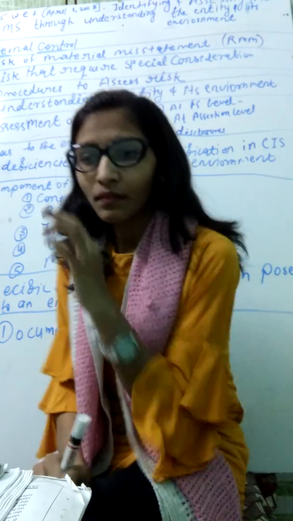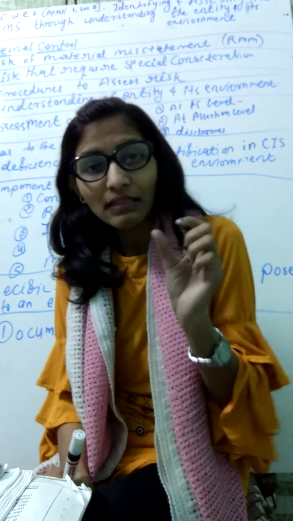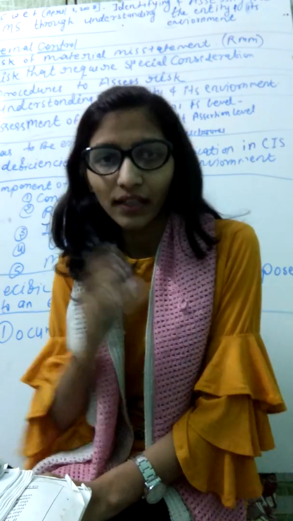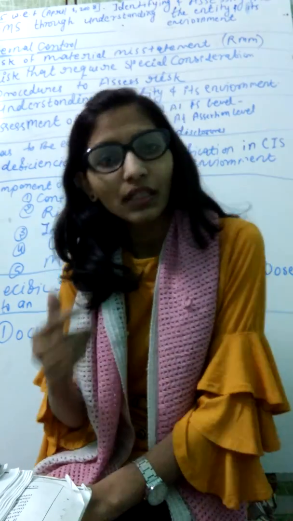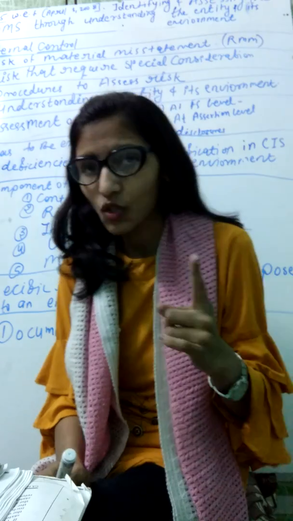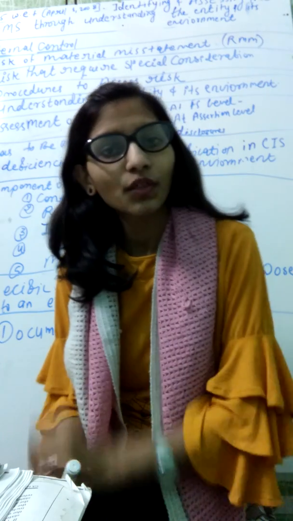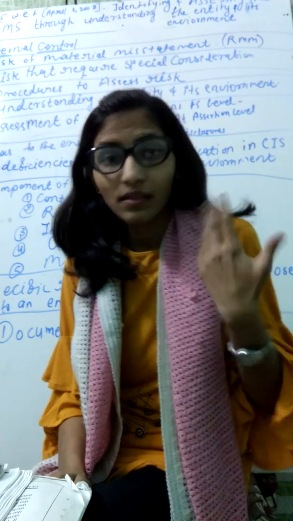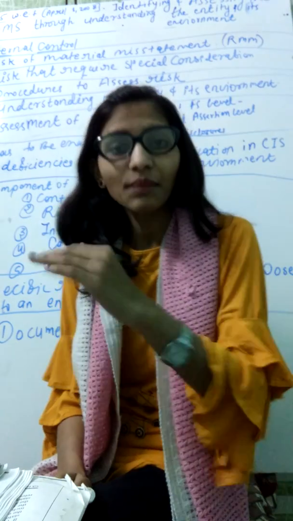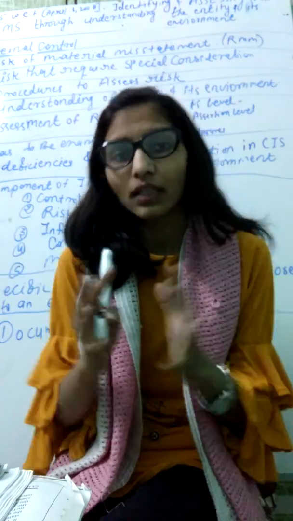If we talk about identifying and assessing the risk of material misstatement, then this risk arises when internal controls are not effective. What do we understand by internal control? Internal control is imposed by the management or TCWG in the entity for reliability of the reporting information, for safeguarding of assets, for effectiveness and efficiency of the operations which are done in the entity, and compliance with all laws and regulations. Okay, this is all about internal controls.